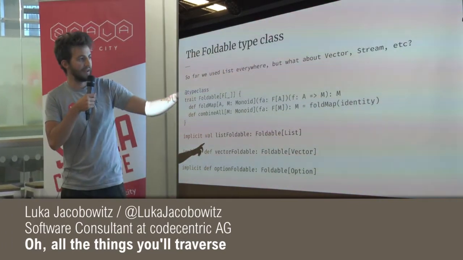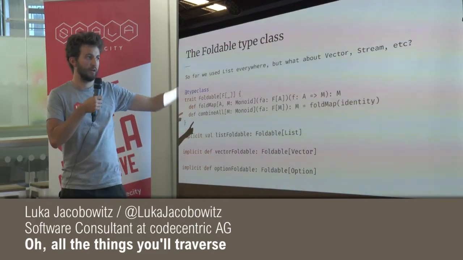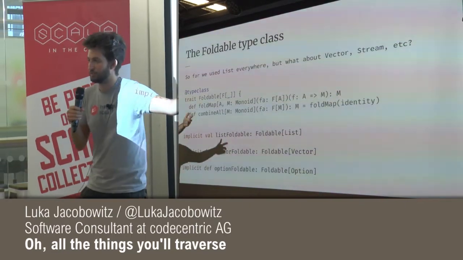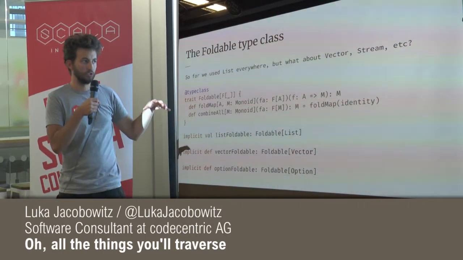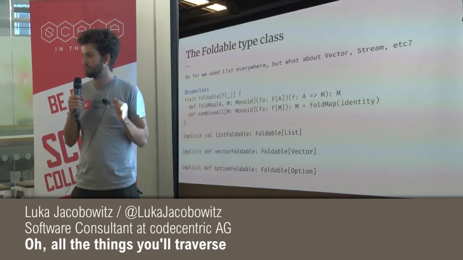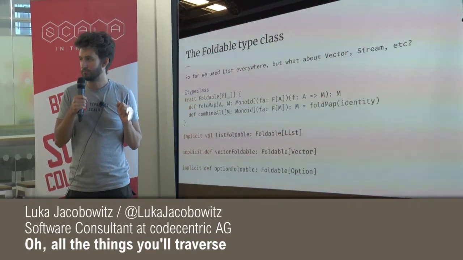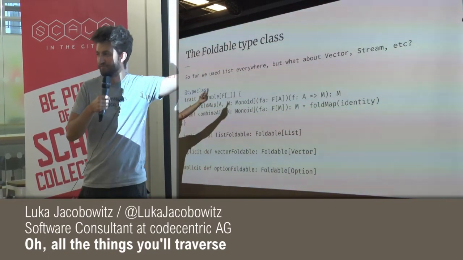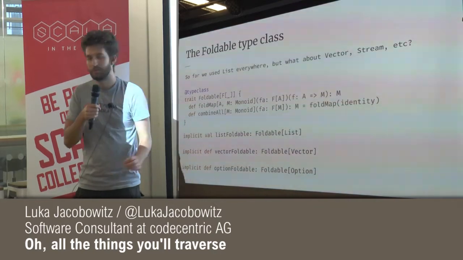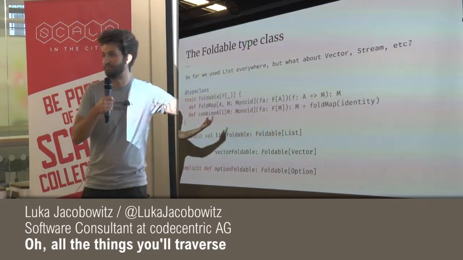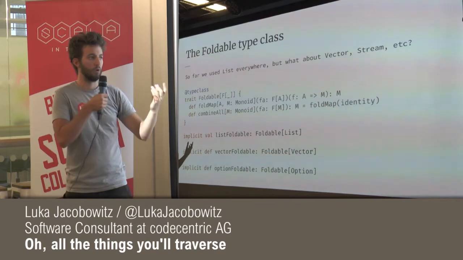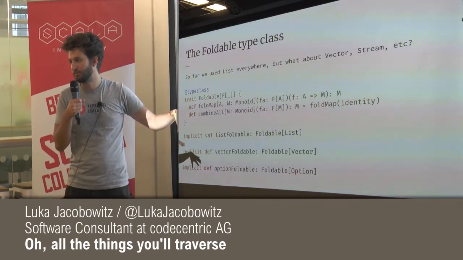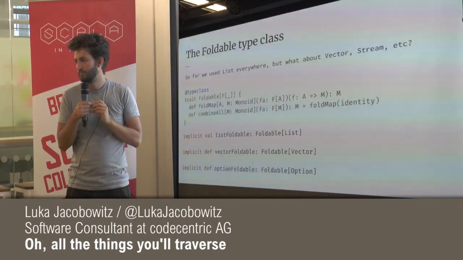So combineAll uses foldMap, but because m is already a monoid, we can just use identity, which is going to return an m, and then it will just combine it inside of that. Right? So with foldMap, you map this f of a to an f of m, and then aggregate it. With combineAll, it is already an f of m, right? And so you can use this foldMap because you only need to define one of these. You don't need to define both.